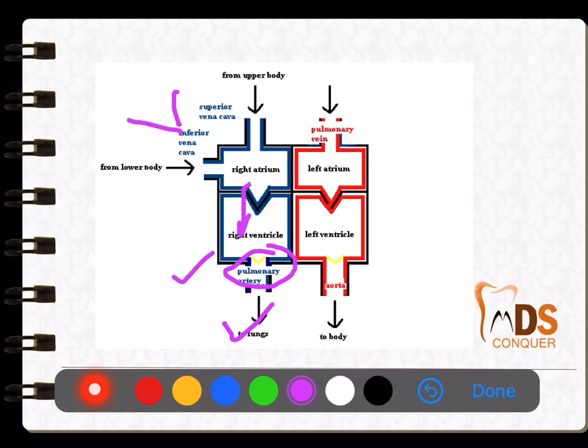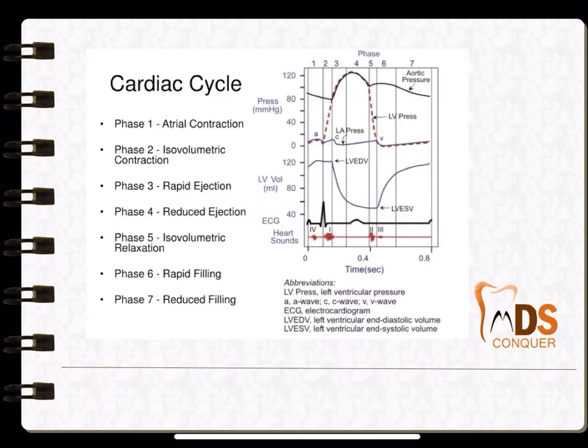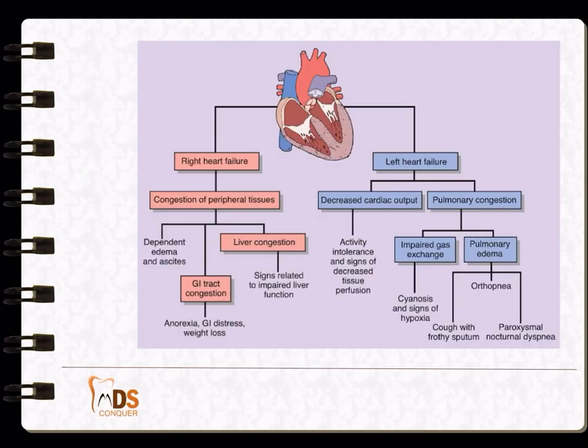Then via the pulmonary vein, oxygenated blood is carried to the left atrium, which is again carried to the left ventricle, and via the systemic aorta is carried to the other parts of the body. So, the only vein in the human body which carries oxygenated blood is the pulmonary vein. This circulation of the heart is quite important, and these are the various phases of the cardiac cycle. Just have a look at this.